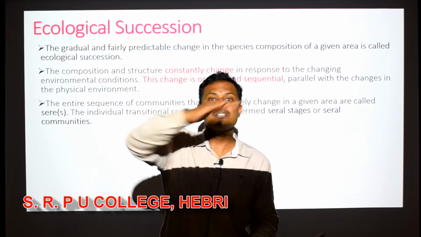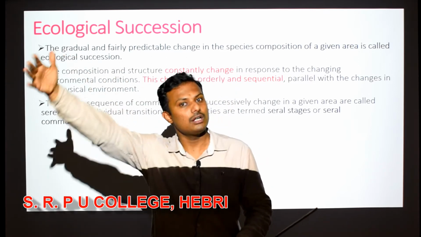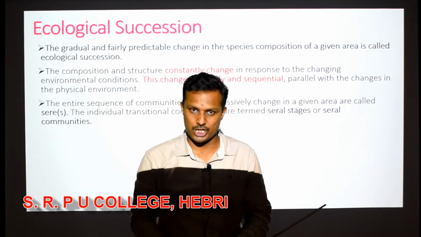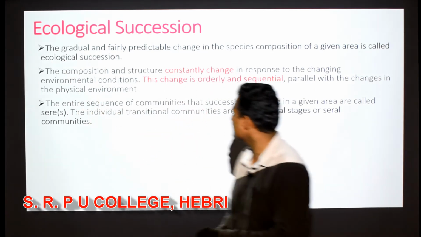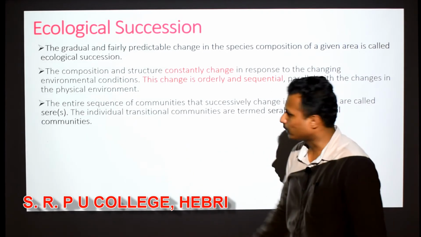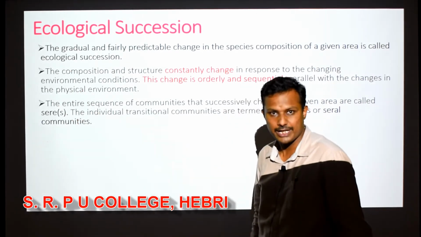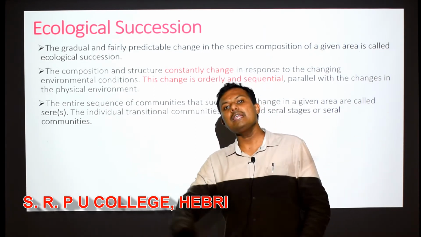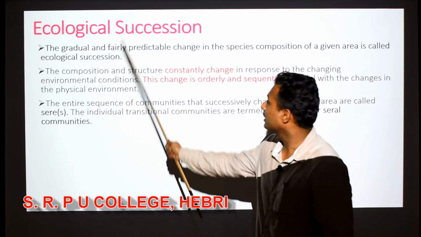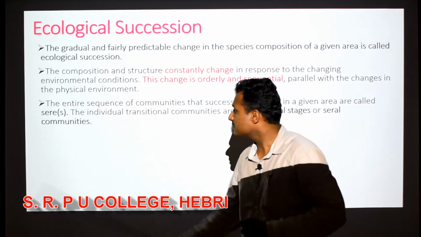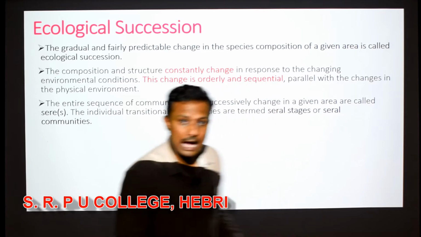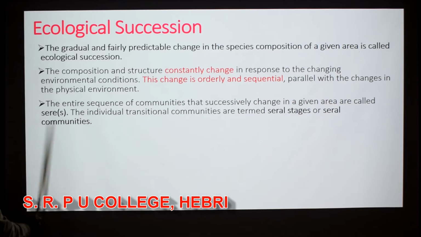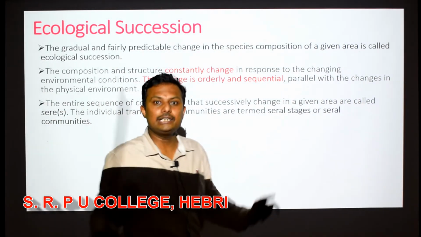So all these steps, all these ecological communities which appear step by step in the ecological succession, are referred to as seres. What are they called? Seres, right? All these ecological communities which appear in various steps of an ecological succession are called seres. And the individual transitional community, here seres is a collective word.